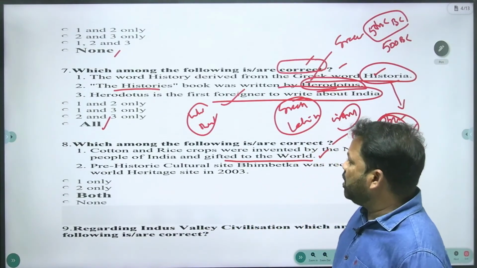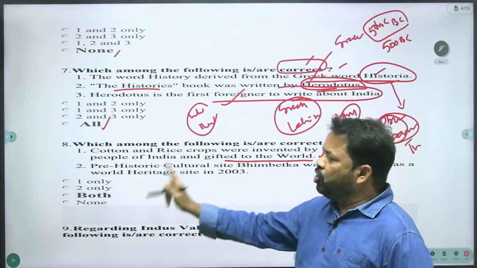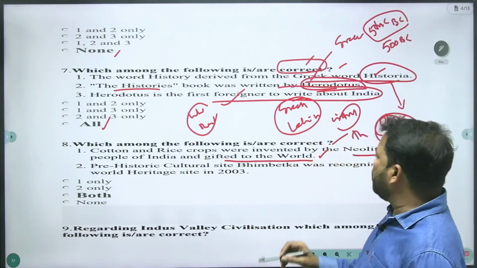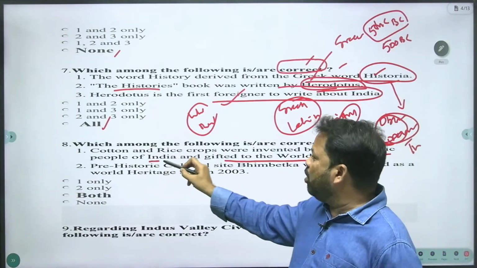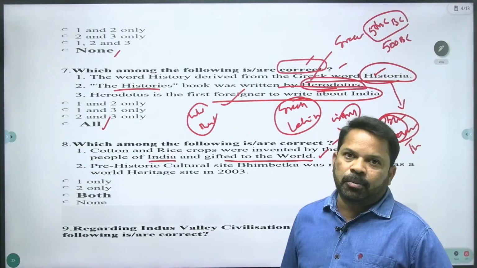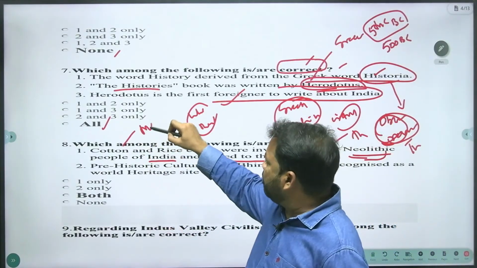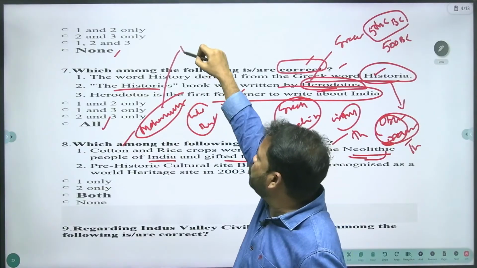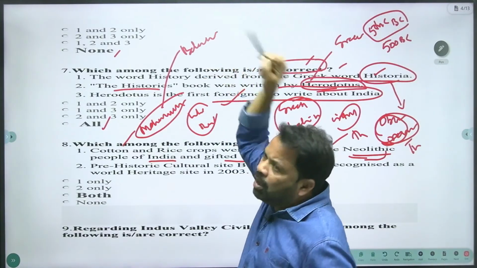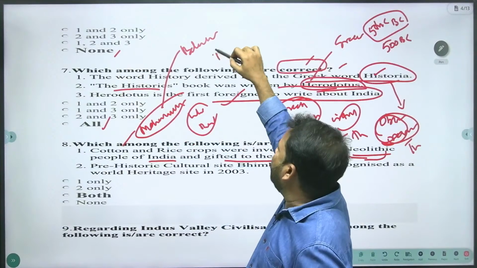But cotton and rice, these two crops were invented by the Indians, particularly the Neolithic population of India. For cotton, the first time, the credit goes to the Mehrgarh people. This is Balochistan province in present-day Pakistan. In ancient times, that was the Indian subcontinent.